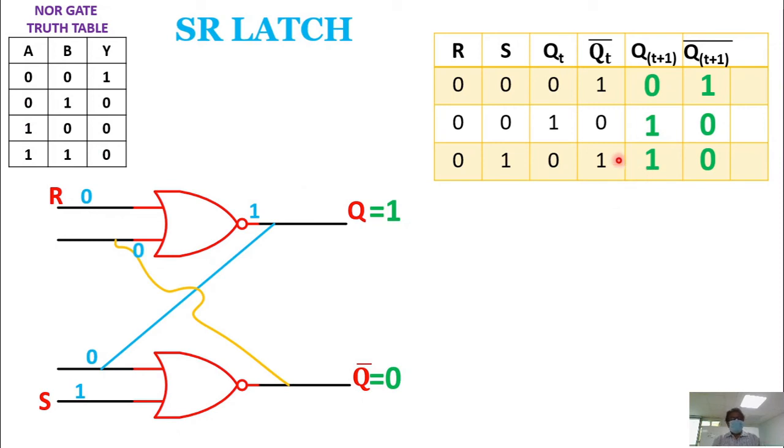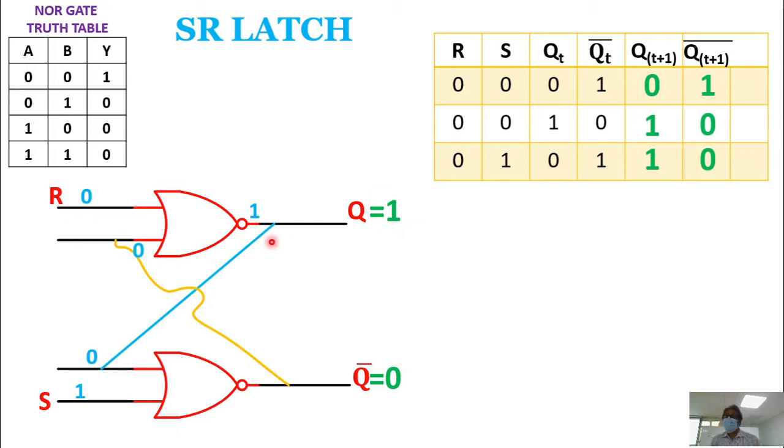Now, whatever be the state Qt, whether 0 or 1, Qt plus 1 is always equal to 1. That means it sets the output Qt plus 1. That's why, because of the S input 1, your Qt plus 1 will become 1 irrespective of whatever Qt you give here.